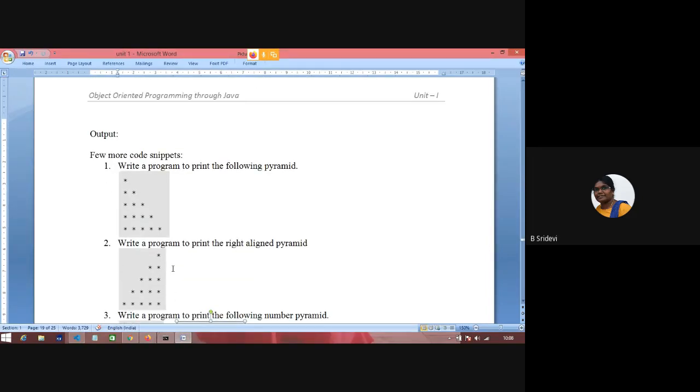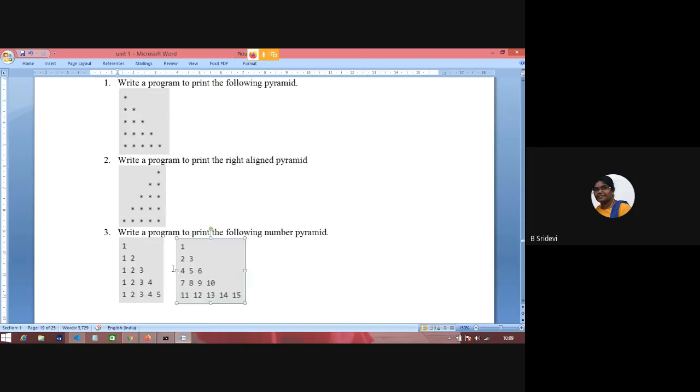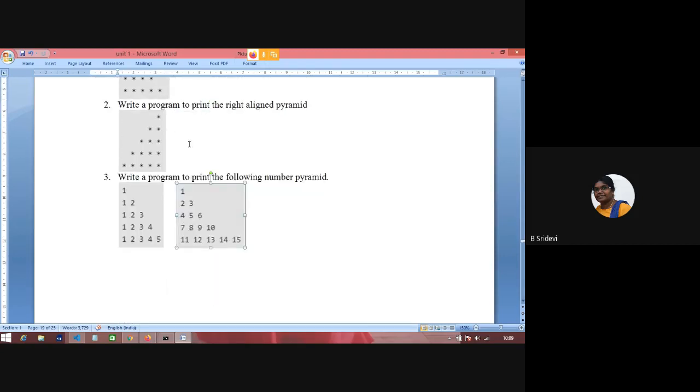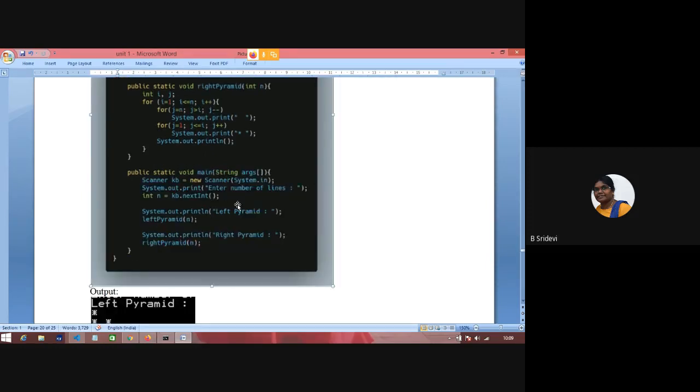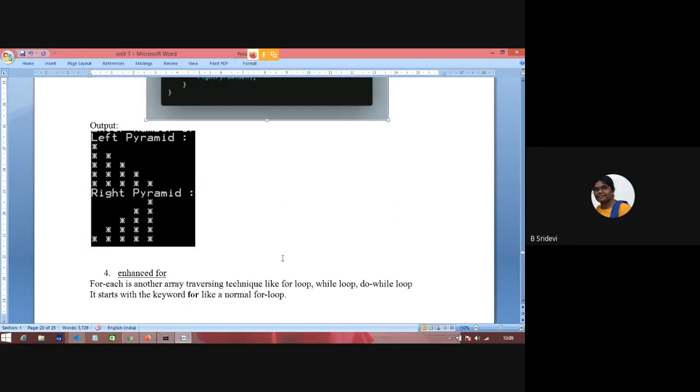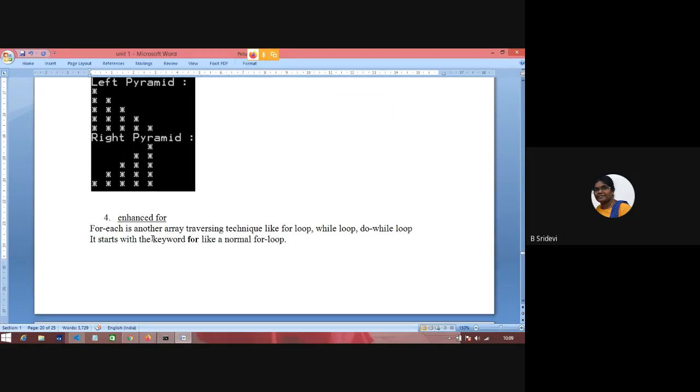So 3 loops are there now: while loop, do while, for. We understood all of them. We have written a few pyramid programs, and this is one pyramid program I kept as a snapshot here. You have one more variation of for loop that is called enhanced for. I'll discuss this on Monday. Tomorrow I'll cover arrays. Monday I'll cover strings. After that I'll cover this enhanced for. If I forget to cover enhanced for, it's your responsibility to remind me that madam it is not covered.